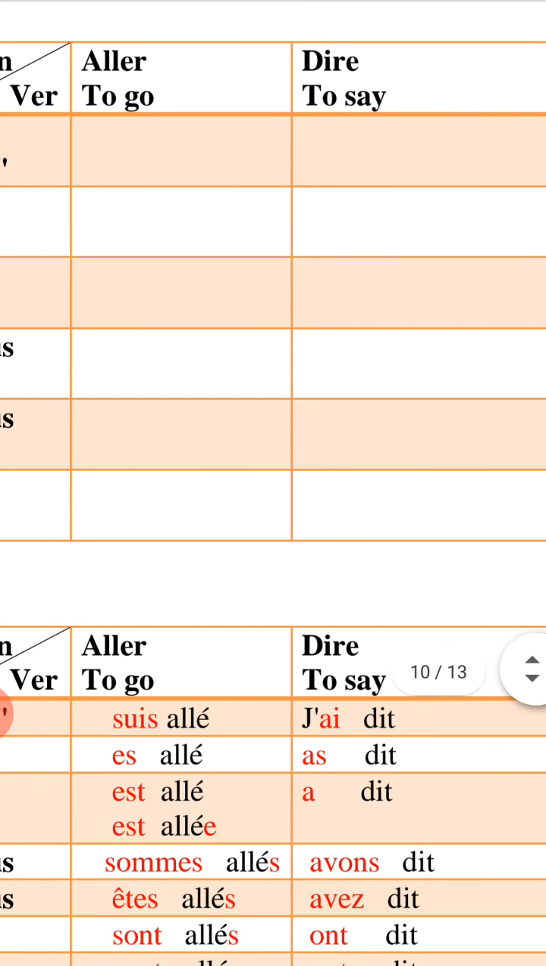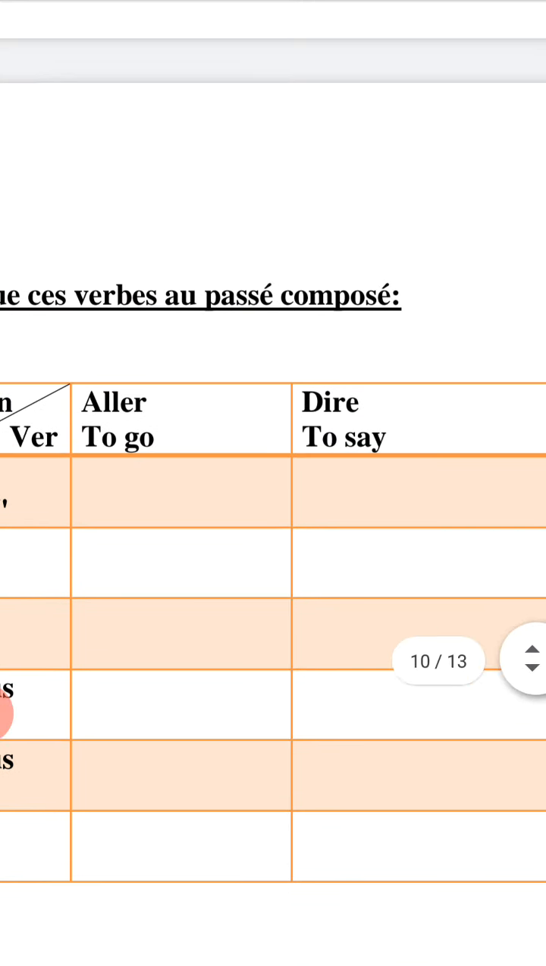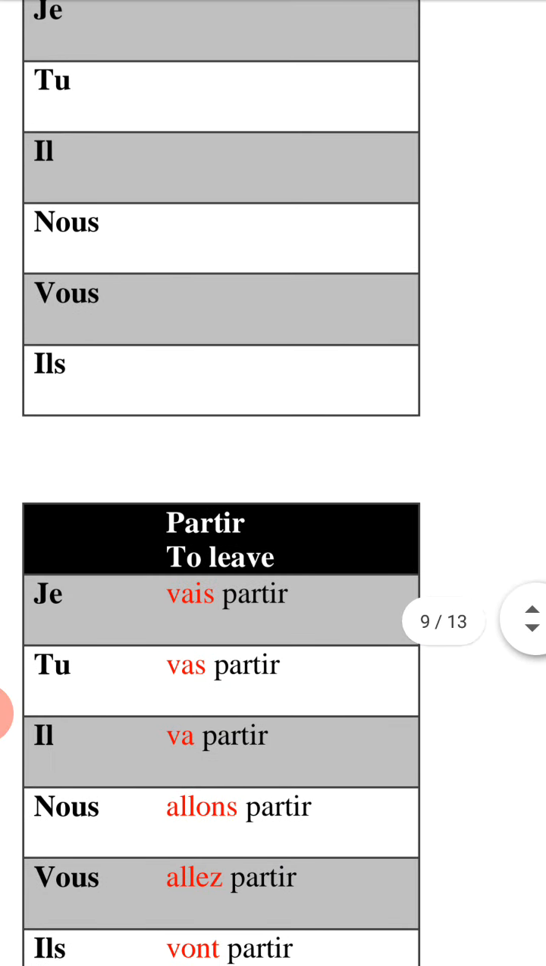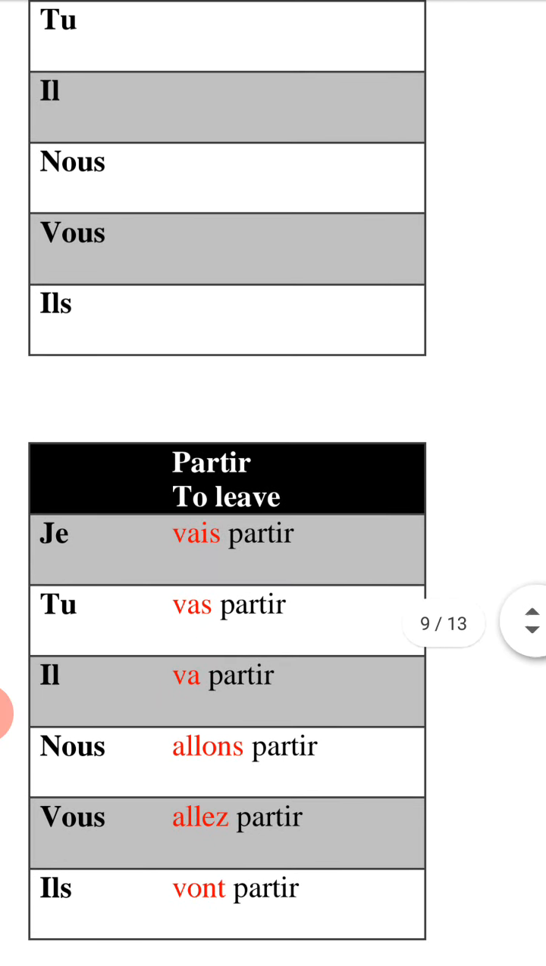Remember la formation du passé composé: verbe être or verbe avoir before, then change the main verb to participe passé. You have aller, so before it, verbe être. You have dire, so you should use verbe avoir before. But if we go up, we were talking about verbe partir and futur proche. Futur proche means verb aller first, then keep the infinitive verb. Use first verb aller, then copy the main verb.